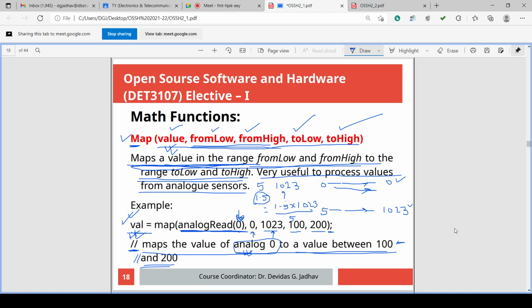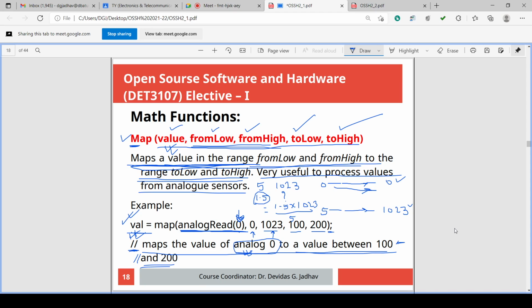Now the 0 to 1023 converted value range is for the read value. Suppose whatever is read from the sensor, the same value we want to output to the other circuit at the analog output. So analog out is a PWM pin. On the PWM pin you can output the analog voltage.